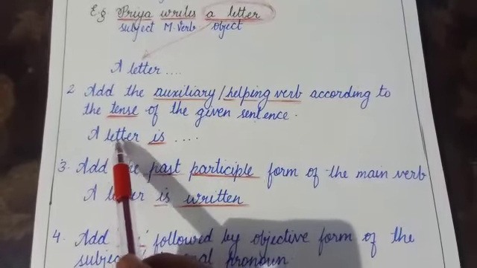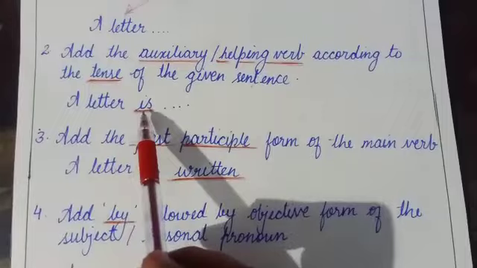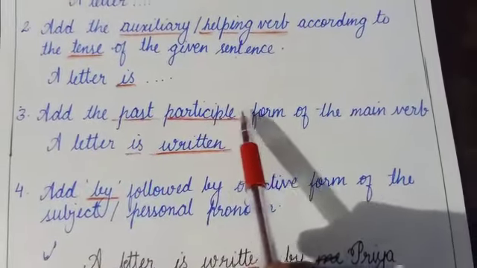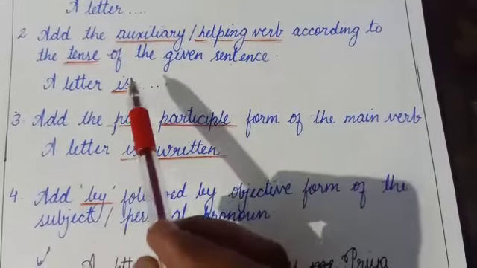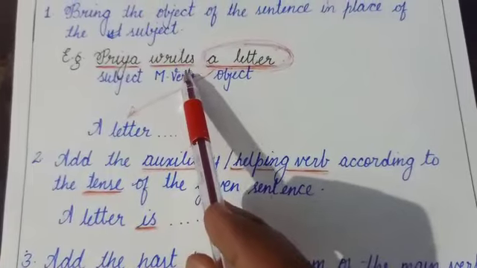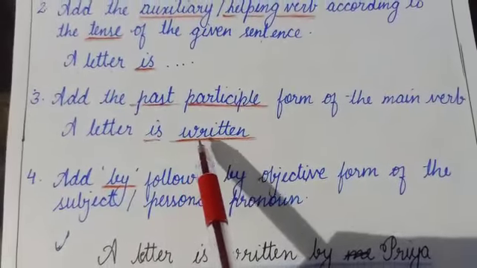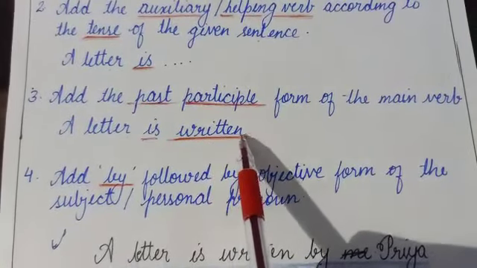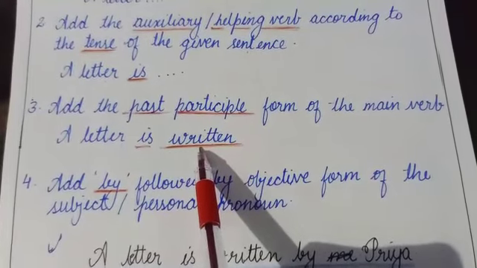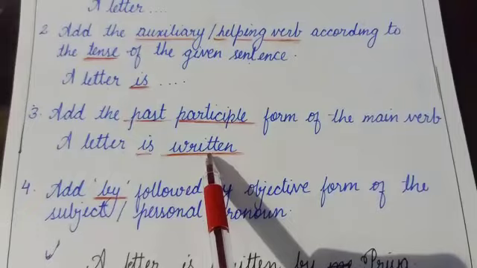Since the subject a letter is singular, we use is with it: a letter is. Now the next step is to add the past participle form of the main verb. The main verb write, its past participle form or the third form is written. You have to remember the list of main verbs and how to change them into past participle form. A letter is written. Always remember that in passive voice we use the past participle form in every tense.